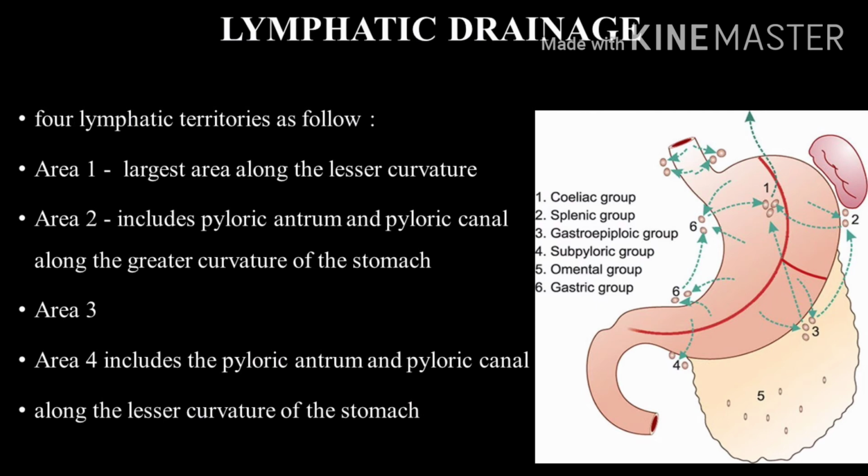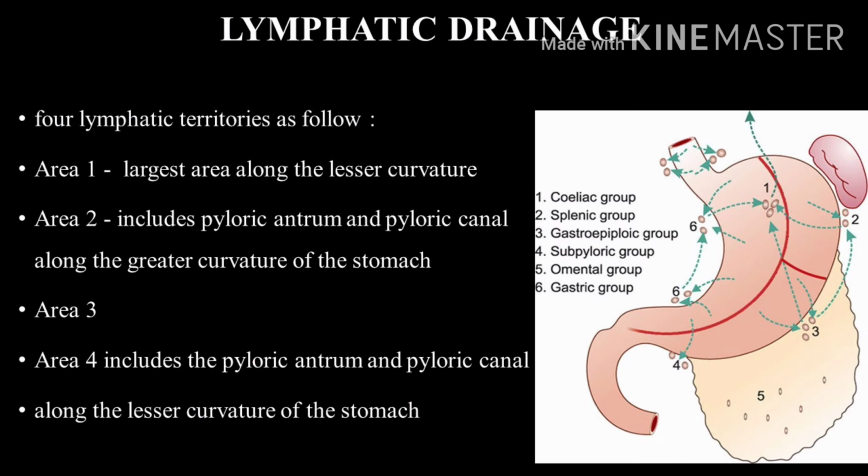Now divide the right 2/3 into upper 2/3, that is area 1, and lower 1/3, that is area 4, and the left 1/3 into upper 1/3, that is area 3, and lower 2/3, that is area 2. In this way, 4 lymphatic territories are marked and numbered 1 to 4. Now see the mode of lymphatic drainage from these 4 lymphatic territories into different groups of lymph nodes as follows.